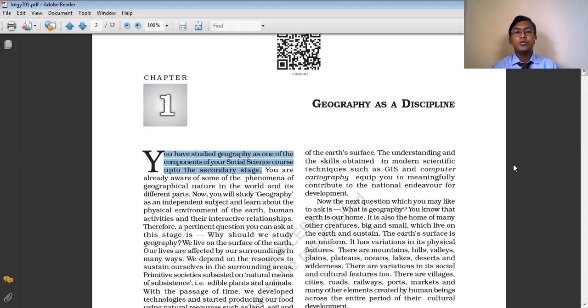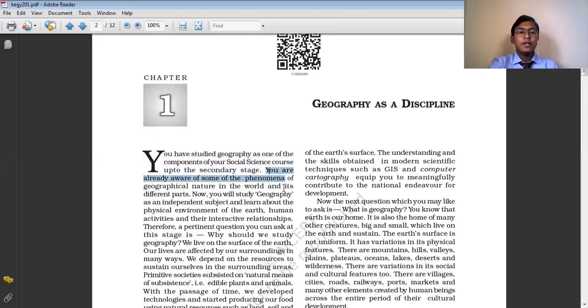But when we go to the higher classes, that is in the higher secondary level, geography becomes a separate subject actually. Because the subject matter of geography is very large. There are many topics and chapters which we need to discuss actually. So this is why geography is provided as a separate subject in the higher classes.